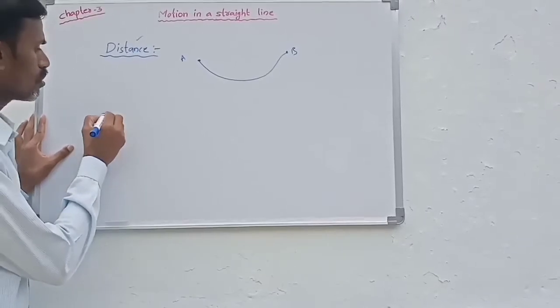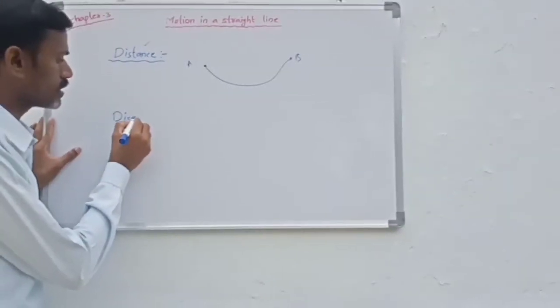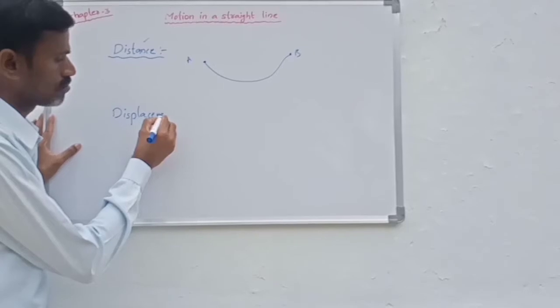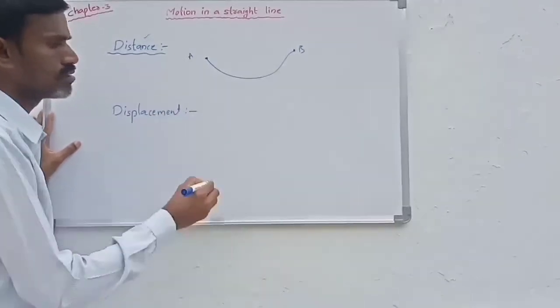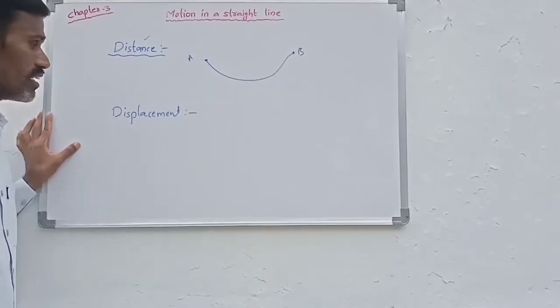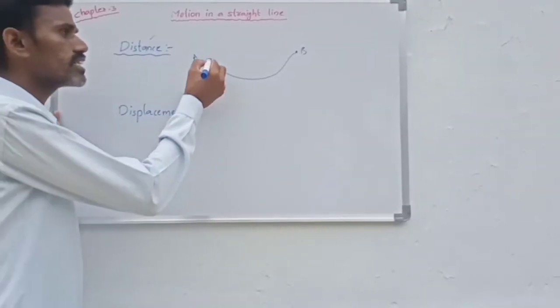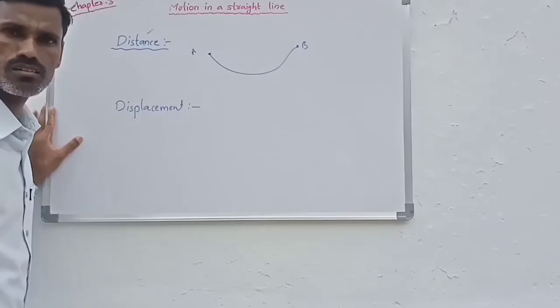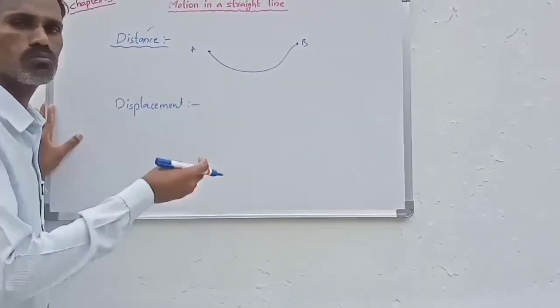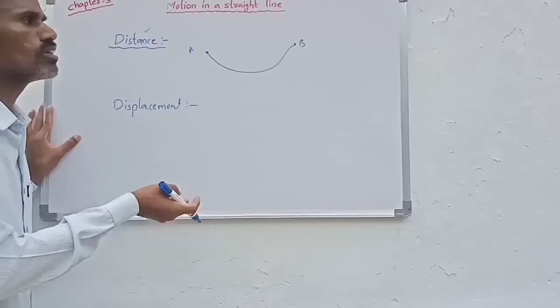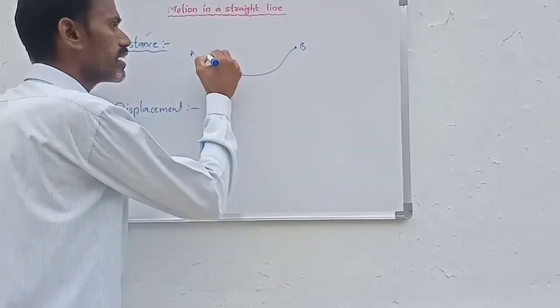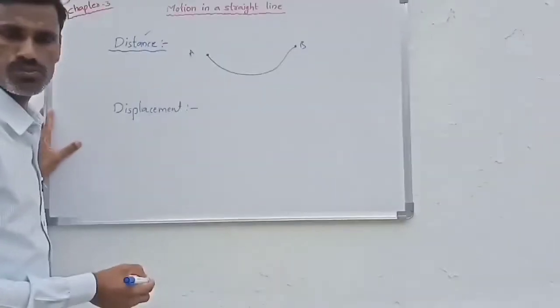Now the next term is displacement. Displacement is the shortest distance between the initial position and final position of an object whenever it moves. Here A is the initial position and B is the final position.